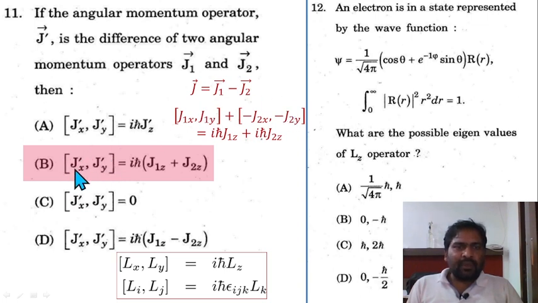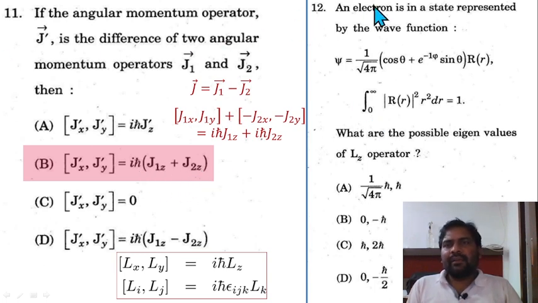So only the surviving terms remain: the J1x J1y commutator and the J2x J2y commutator. This gives i h cut J1z. In the second case both signs are negative, so multiplying them gives a positive value again, so i h cut J2z. So option B is going to be correct: i h cut (J1z plus J2z).